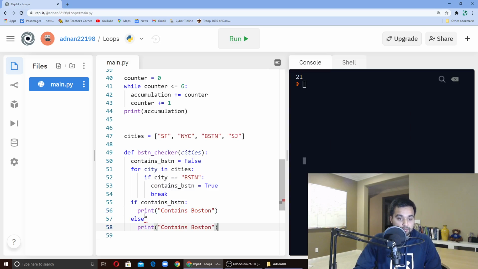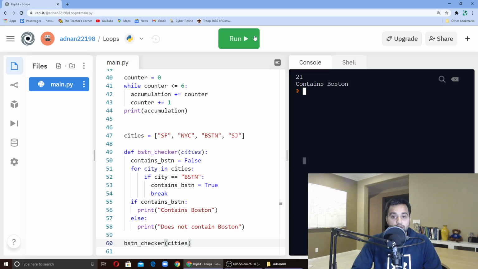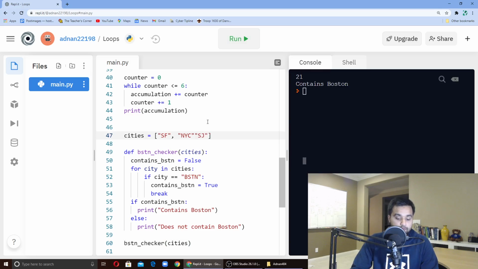So then we can do command, we can paste it. Not contain Boston. All right, so then we have a BSTN checker. So we can actually run that BSTN checker. All right, and then I can add the cities array. So I can do cities. And then let's run that. And contains Boston because it does. Let's say I remove it. So now it does not.